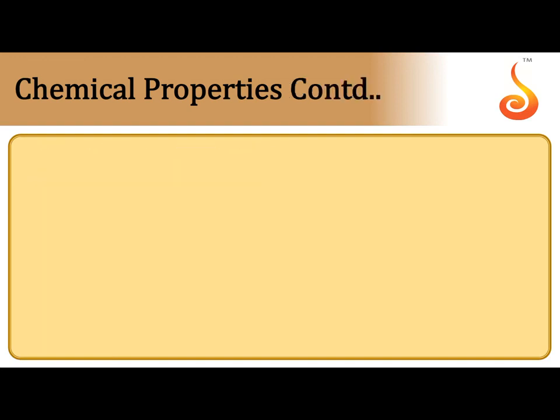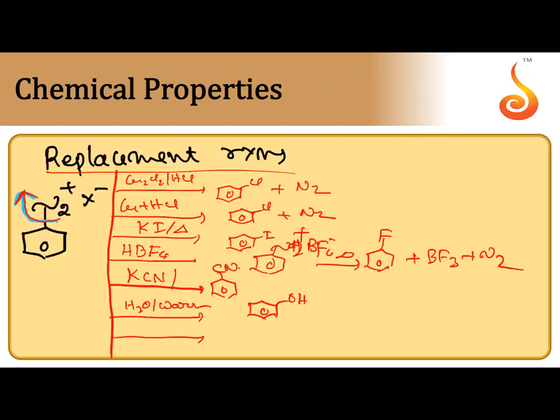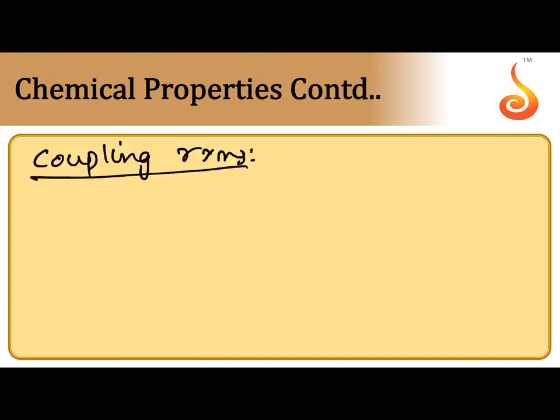When it is reacted with H3PO2 and water, now benzene is obtained. Instead of H3PO2 and water, we can use even ethyl alcohol also. So like this, by replacing N2+, we can get many types of products.